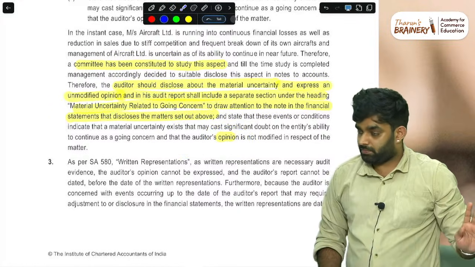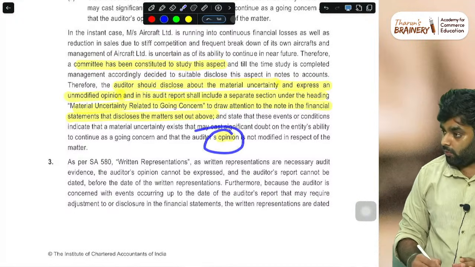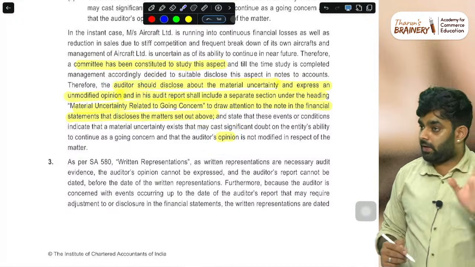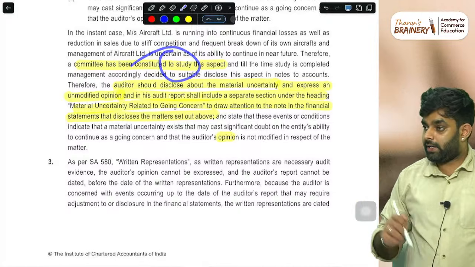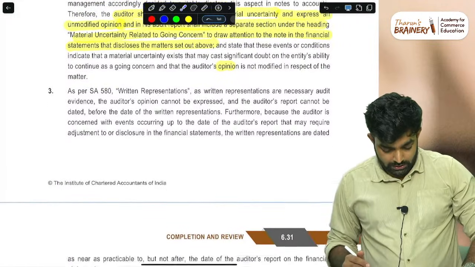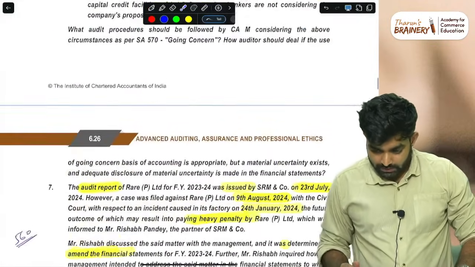Else mark. This point will have 1 mark, and over and above that 1 mark may be there. For the material uncertainty opinion, whatever you are writing, 1 mark may be there. Yeah, so that is done.